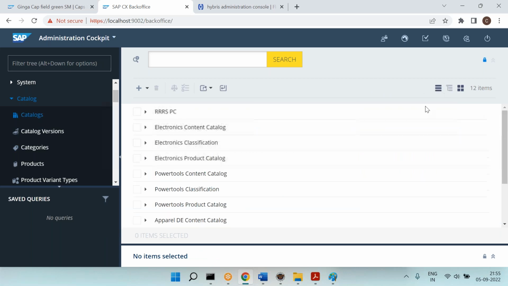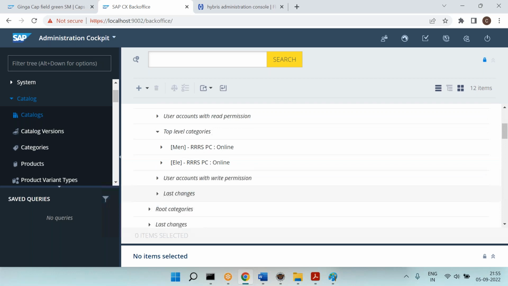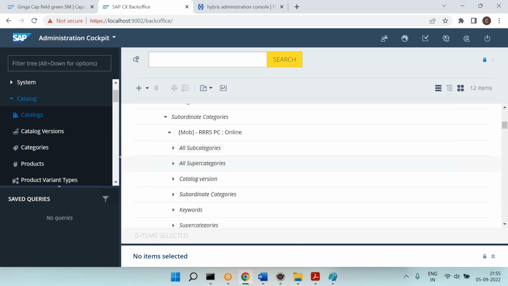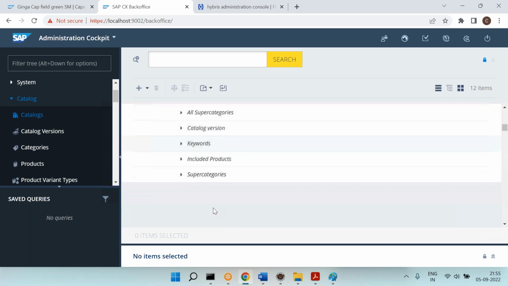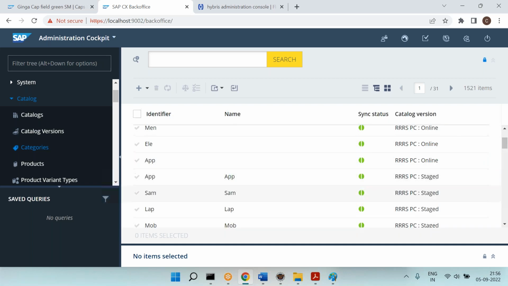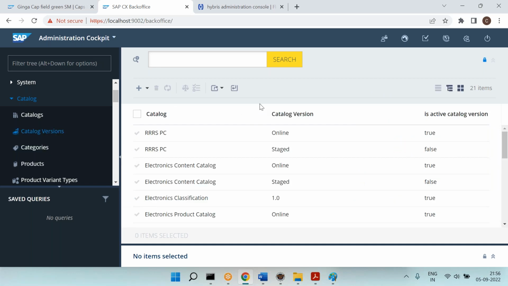Go to the tree structure, go here, catalog version, staged and online. In the online, you can see top levels got created, electronics, subcategories got created, mobiles, Samsung, Lenovo, Apple got created. Within the Samsung category, the included products, everything got created. You can also see at the category levels, Samsung category, online is there, staged is there. Like that, you can specify all the information, and we are able to do the sync.